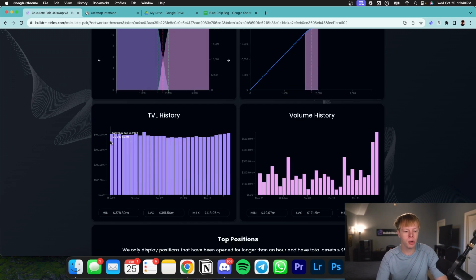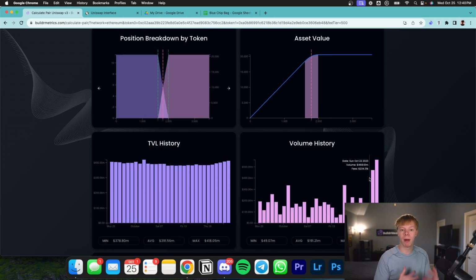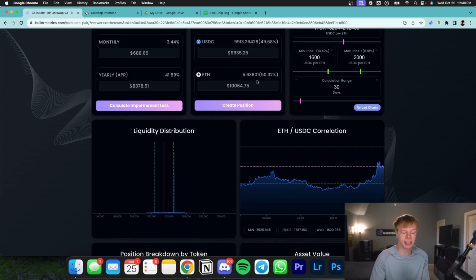The thing I want you to notice is the TVL history of this pair is very, very consistent. Obviously, recently there has been a little bit more TVL, but this is also due to the fact that Ethereum has been increasing in price, which is causing the overall TVL dollar value to go up as well. Which means that volume is growing at a much higher pace than TVL is growing, which is allowing for these amazing yield opportunities like we are seeing right now, where I'm getting a 65% APR.